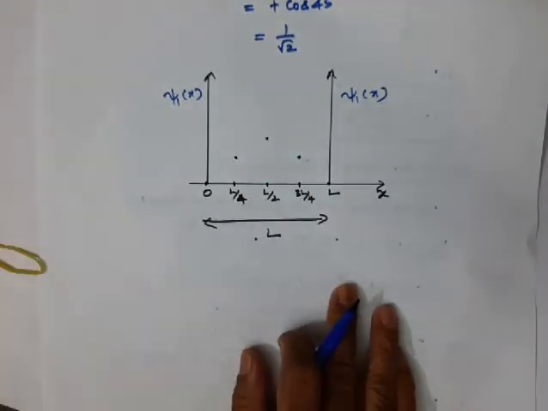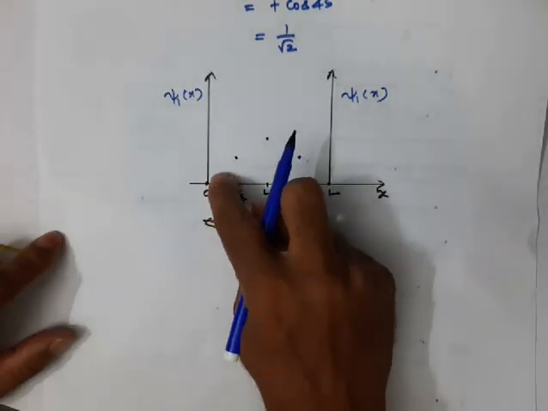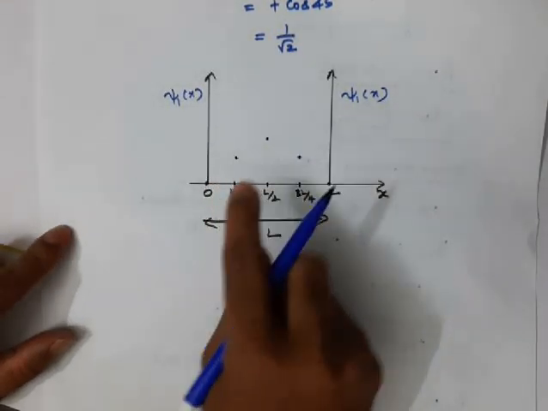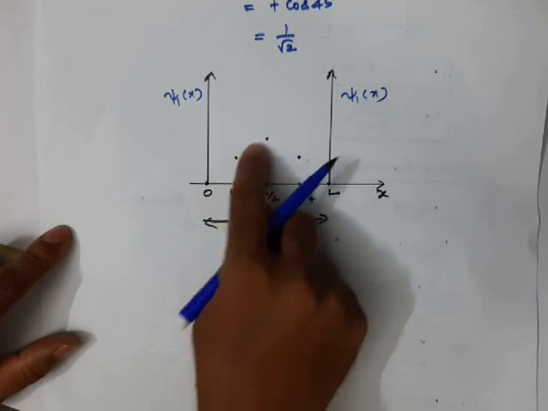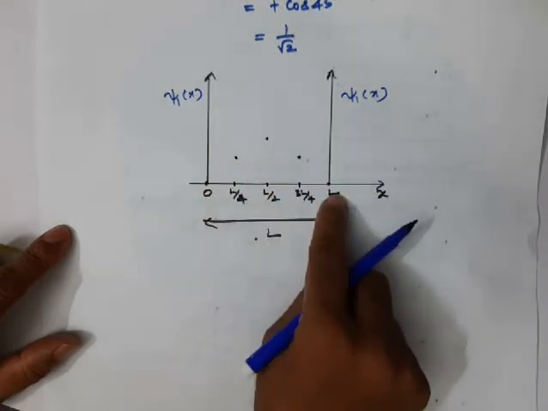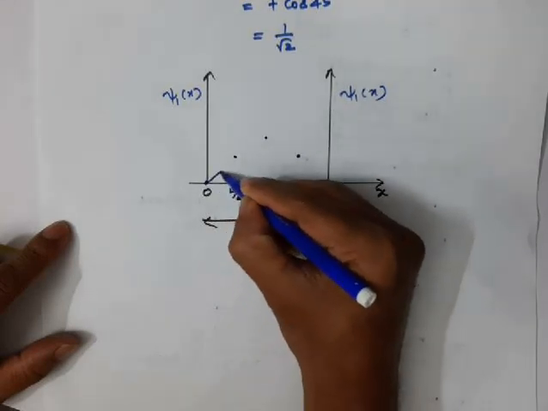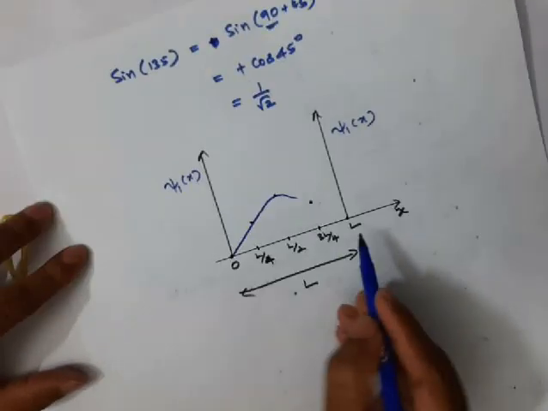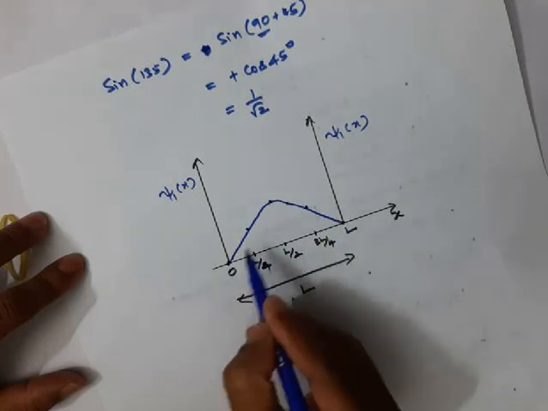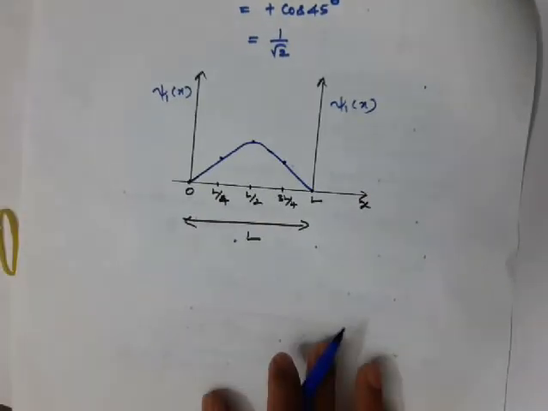Right? If you find the wave function at different values of x, okay, I just calculated the wave function at 5 points. Right? If you calculate for all the points, yes, you will get a graph which appears like this. Okay, the function will appear like this.